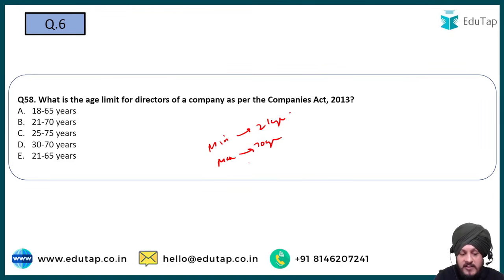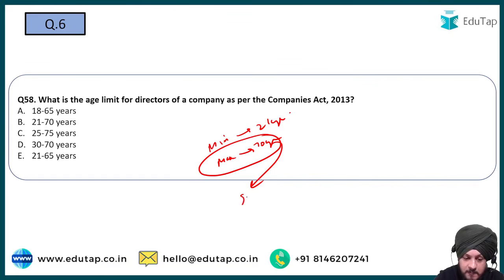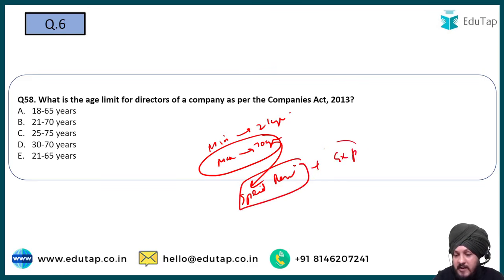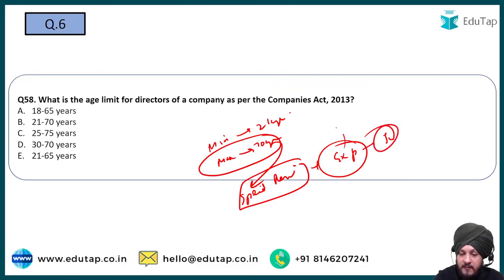And there is some sort of exception also. Basically, a person, even if he has attained the age of 70 years, can still continue, or can still be appointed to this position if a special resolution has been passed with respect to it, right? And apart from that, an explanatory statement also has to be provided, which is some sort of justification as to why this special resolution has been passed, but that can be extended.